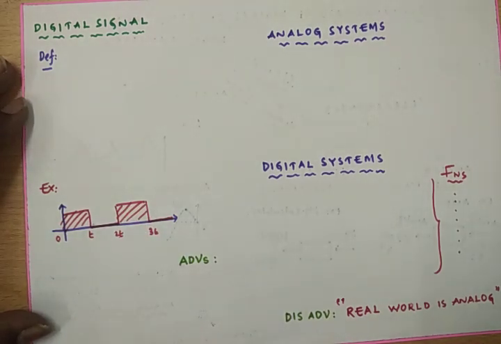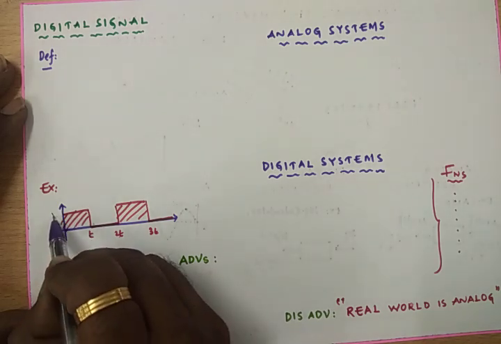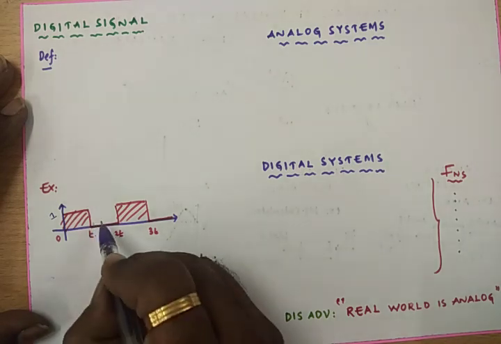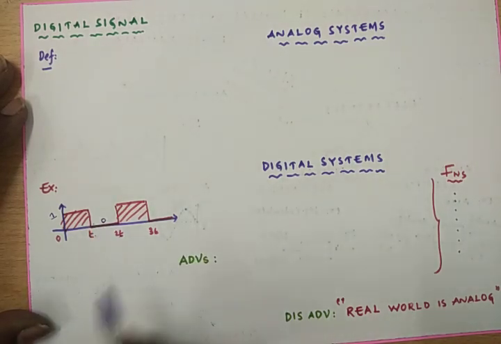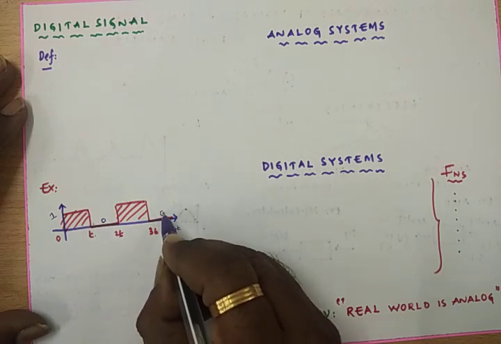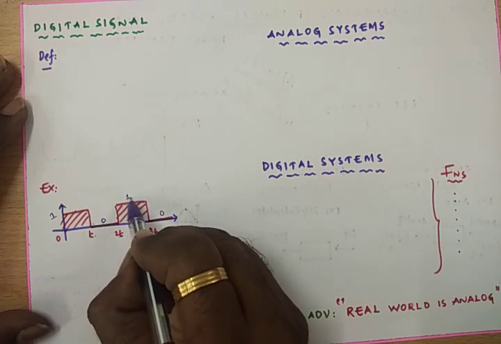It is a square signal. If you clearly observe this signal, it is having only two amplitudes. From 0 to t, it is having the amplitude, I can call it 1. From t to 2t, the amplitude is 0 only. From 3t to 4t, again the amplitude is 0. From 2t to 3t, the amplitude is 1.